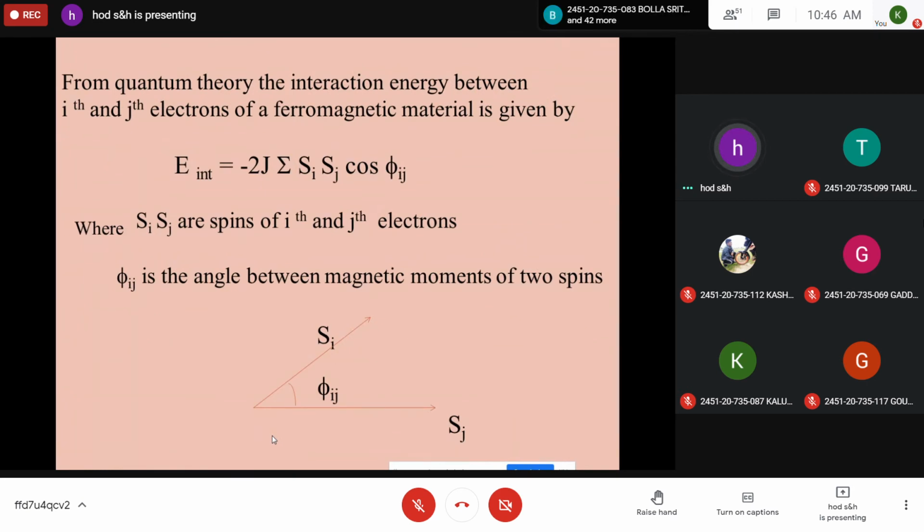Then write down from quantum theory: the interaction energy between the ith and jth electrons of a ferromagnetic material is given by E internal is equal to minus 2J sigma Si Sj cos phi ij, where Si and Sj are spins of the ith and jth electrons respectively, and phi ij is the angle between the magnetic moments of the two spins.